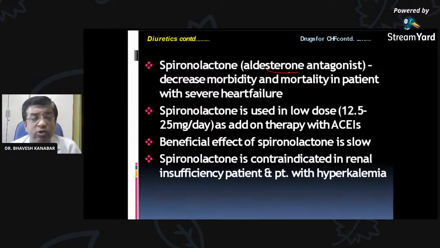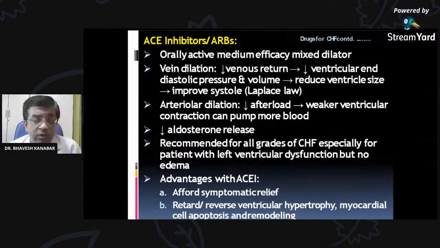Spironolactone, that is an aldosterone antagonist, can decrease morbidity and mortality in patients with severe heart failure. So spironolactone is very useful. It can be used in low doses as an add-on therapy with other ACE inhibitors, meaning angiotensin converting enzyme inhibitors. Beneficial effect of spironolactone is low, and it is contraindicated in patients with renal insufficiency and hyperkalemia. So that was about diuretics.